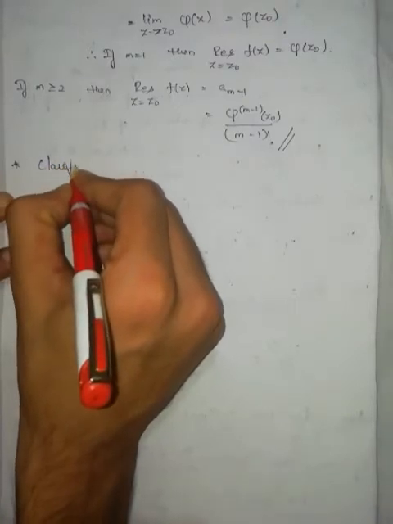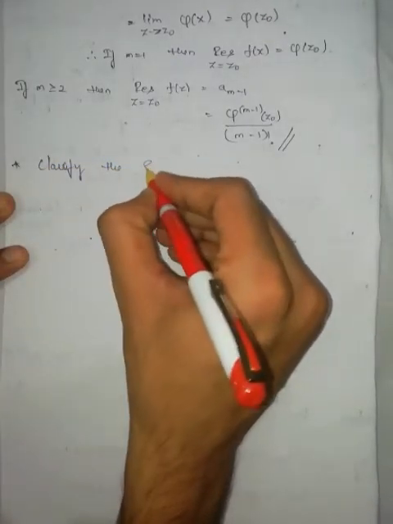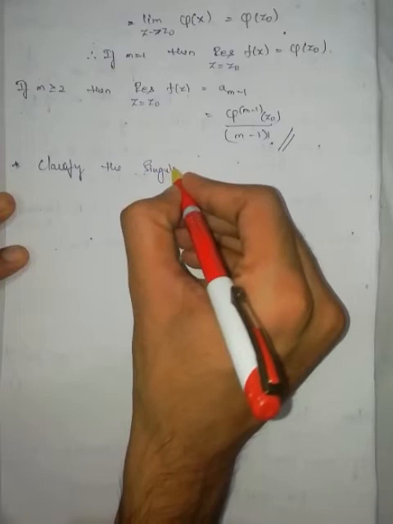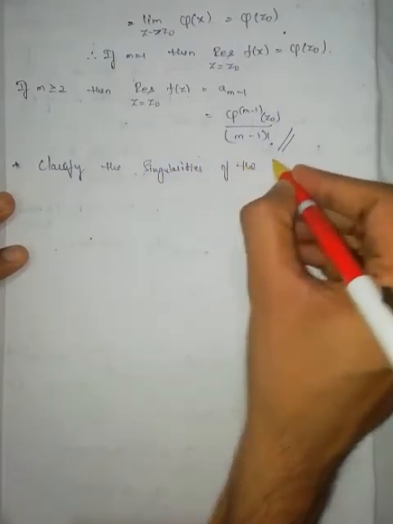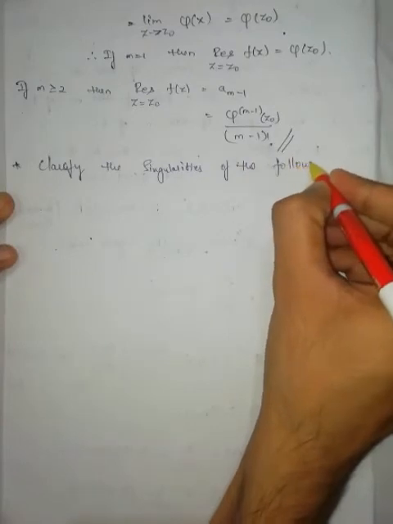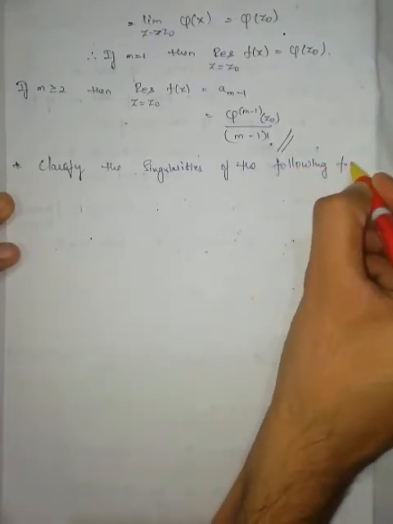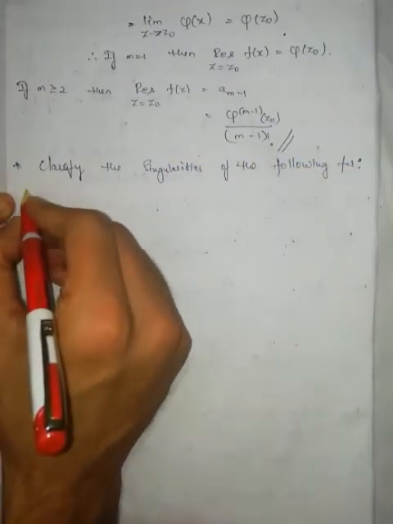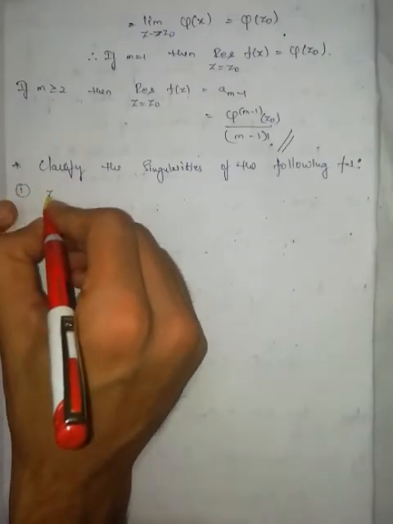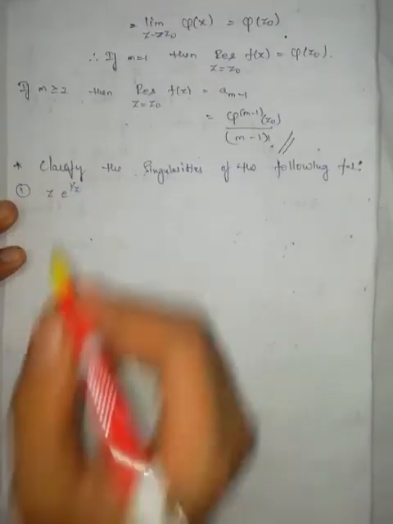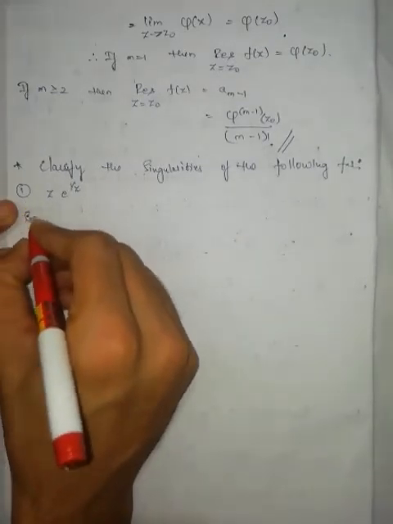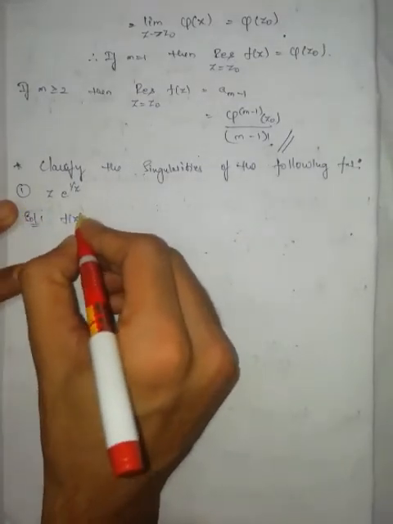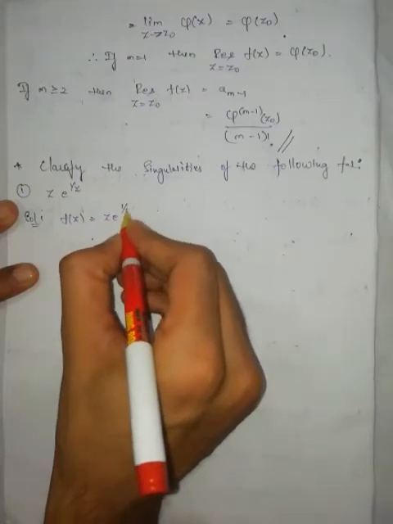Classify the singularities of the following functions. First one, z into e to the power of 1 by z. Solution: f of z is equal to z into e to the power of 1 by z.